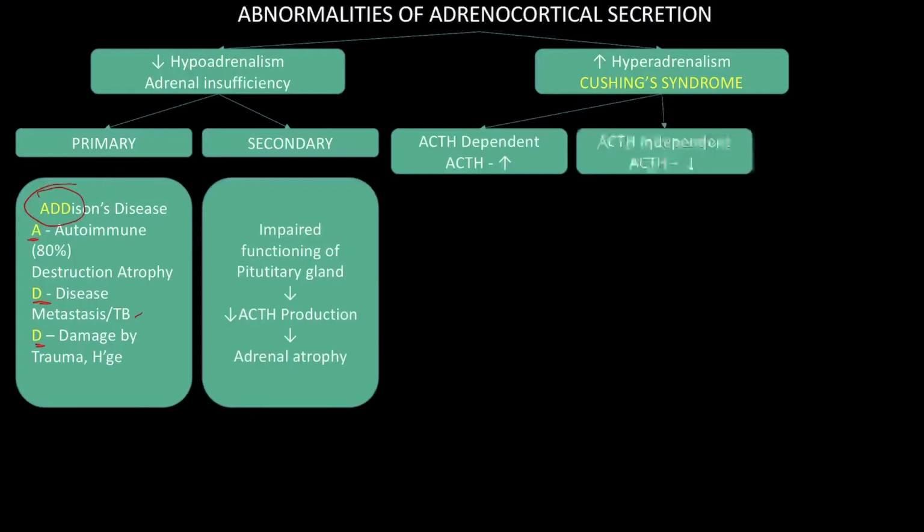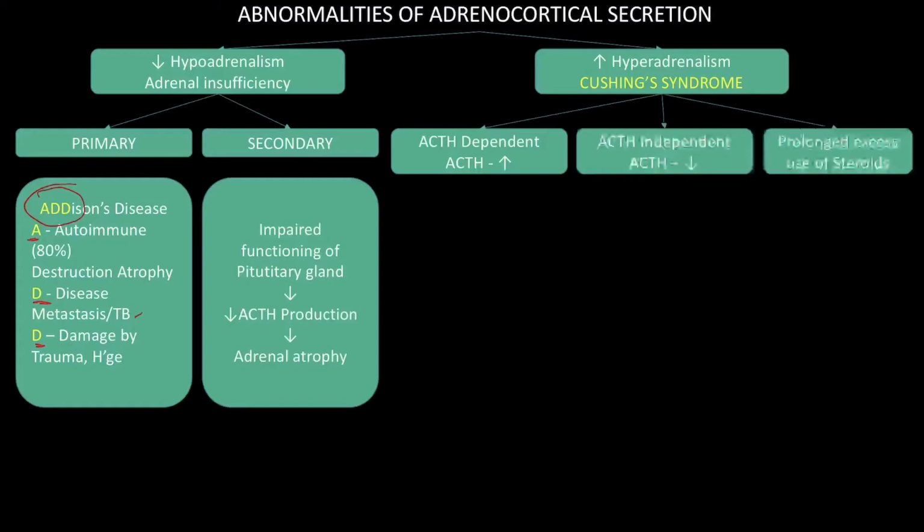And the second is the ACTH independent cause, where the negative feedback mechanism of different adrenocortical hormones to decrease the ACTH secretion is still persisting, but somehow the adrenocortical hormone levels are raised. And another cause is the continuous and prolonged excess use of steroids, like we use in different chronic inflammatory diseases; there may be features of Cushing's syndrome.